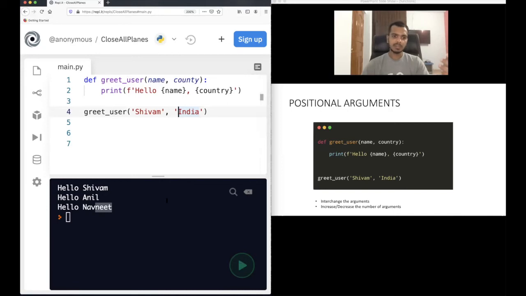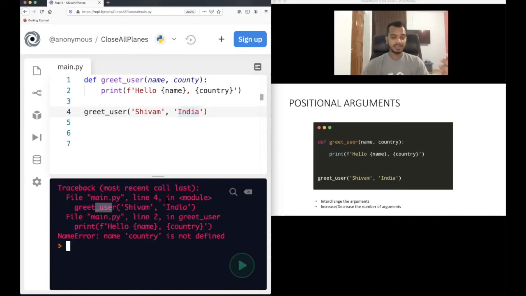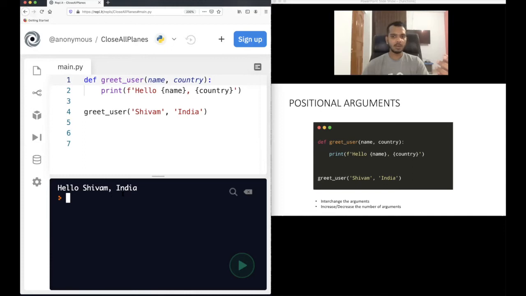To run this code, it will print an error. Sorry, the spelling is wrong, country. You can see name country is not defined because the name was wrong here. Because of that, it printed Hello Shivam, comma India. So of course you can see I have two parameters here.